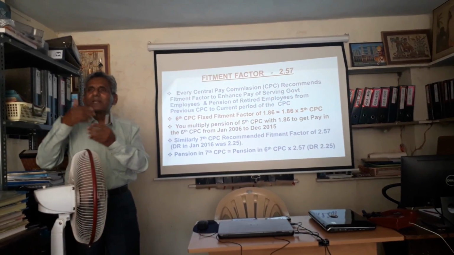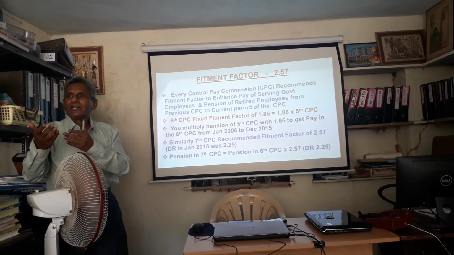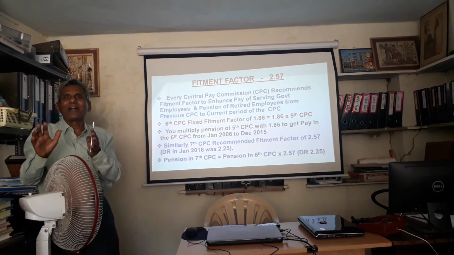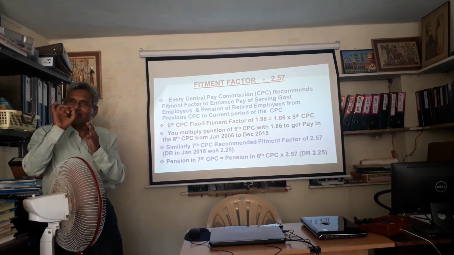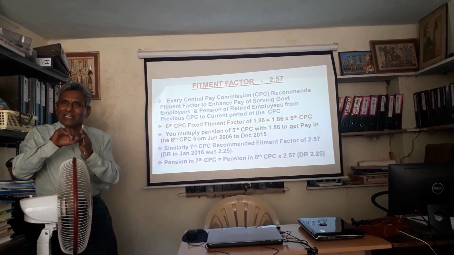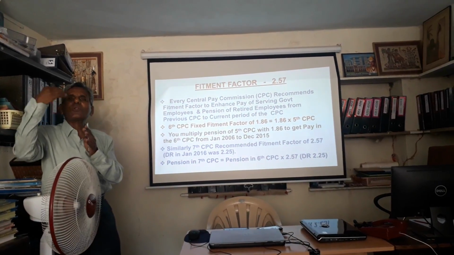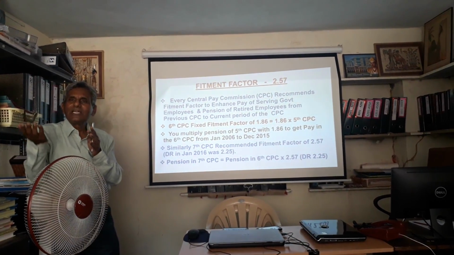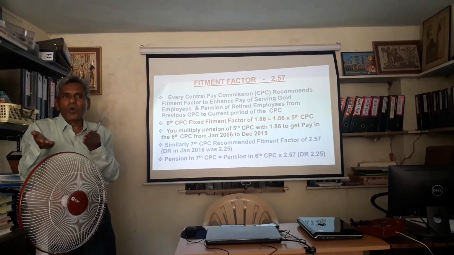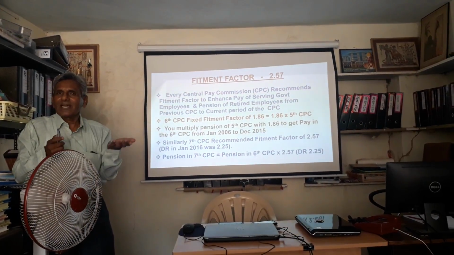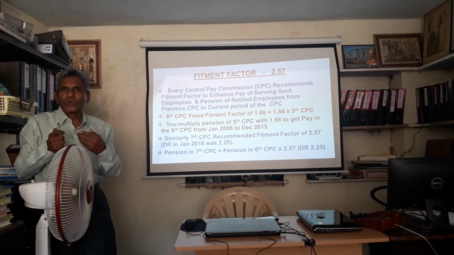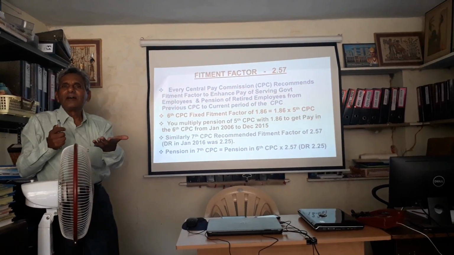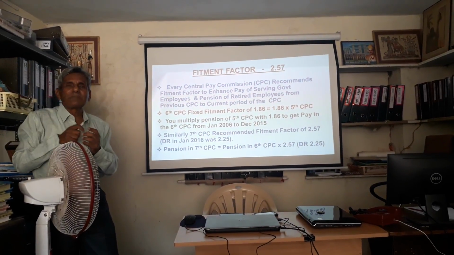Because in every pay commission, your pay goes up. So the multiplication factor is nothing but a factor which multiplies your previous pay to the new pay commission pay. In the case of the people who are now serving, their pay, as I told you, will be multiplied by 2.57 and then fixed in the defense pay matrix.